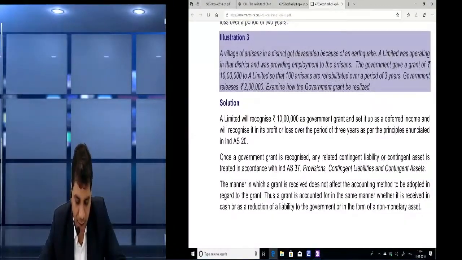So let's read. A limited will recognize 10 lakh as a government grant and set it off as deferred income, and will recognize it in the profit and loss account over a period of 3 years. Right. As per the principle, Ind AS 20. Once a government grant is recognized, any related contingent liabilities or contingent assets are treated in accordance with Ind AS 37.